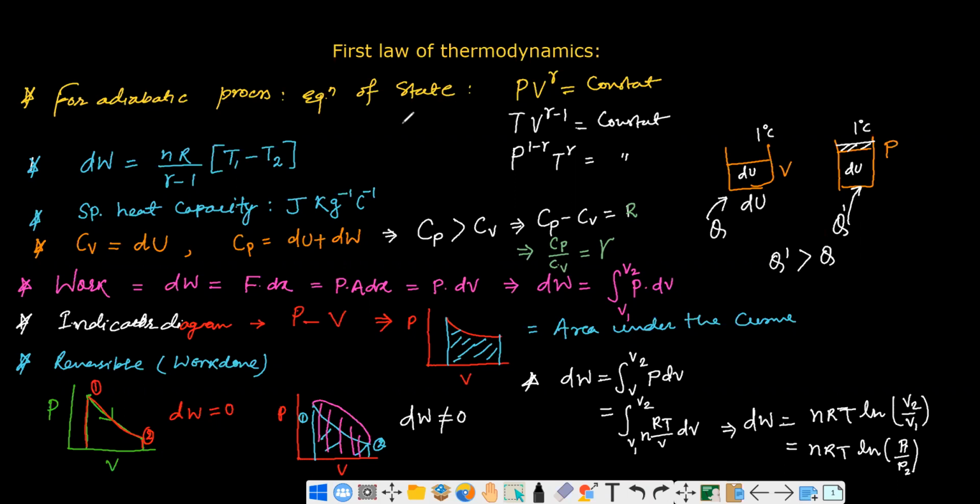Okay, so this is all about the general idea of this first law of thermodynamics.